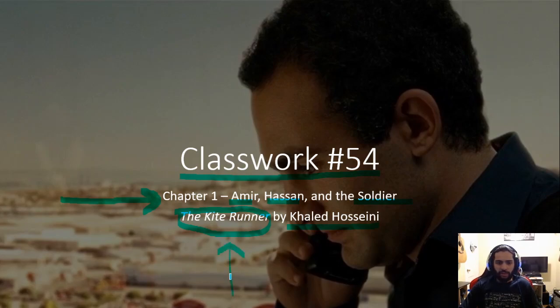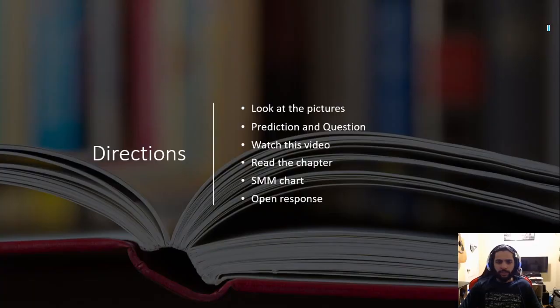This is the novel that we are reading. I hope you enjoyed the pre-unit work that we did, the work on learning about Afghanistan, learning about the main characters, learning about some themes and motifs in this novel. So now that we've done all that, let's jump into the new book. Some directions here for you before we get started.